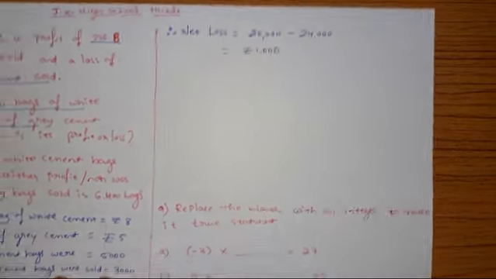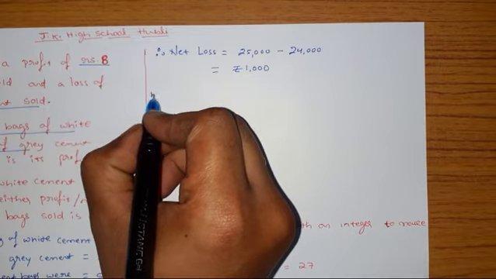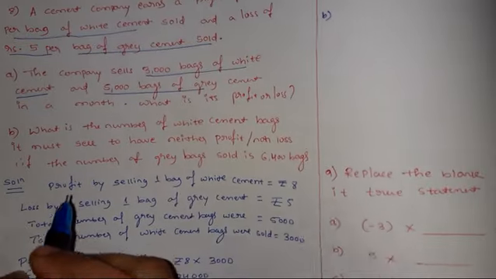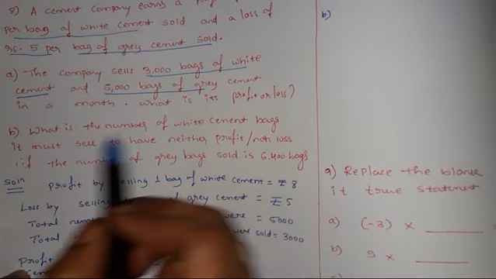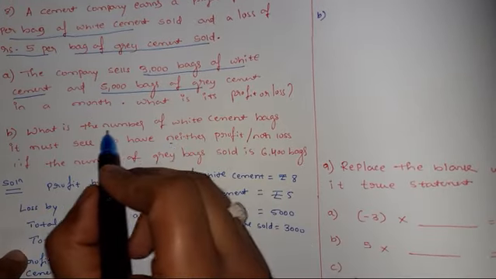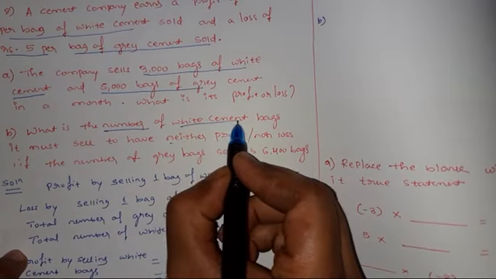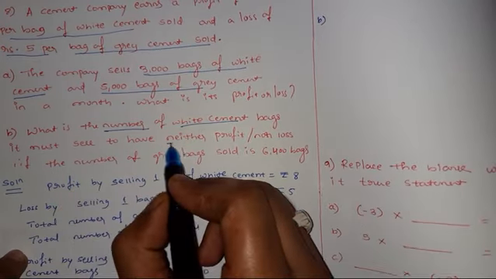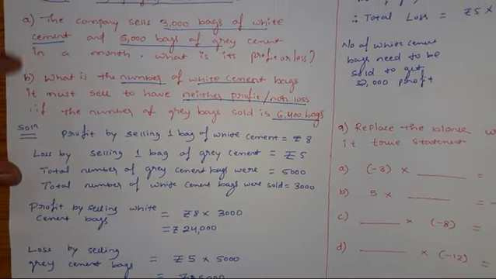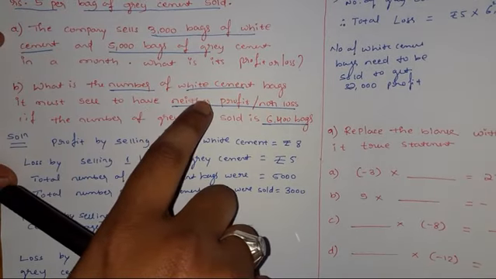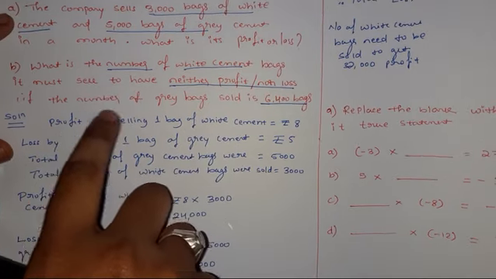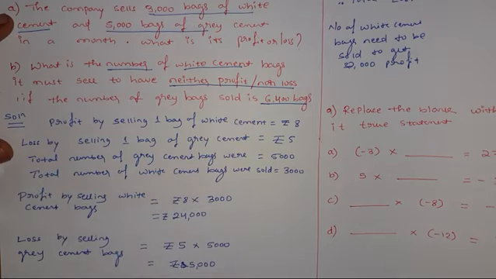Okay, now let's deal with sub question B. What is question B? Let me read it here. What is the number of white cement bags it must sell to have neither profit nor loss, if the number of grey bags sold is 6,400?